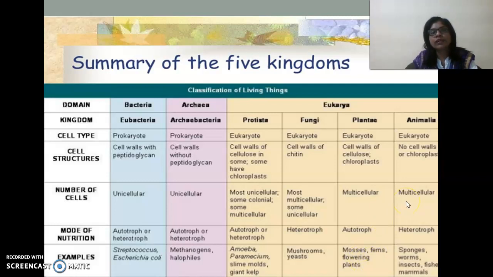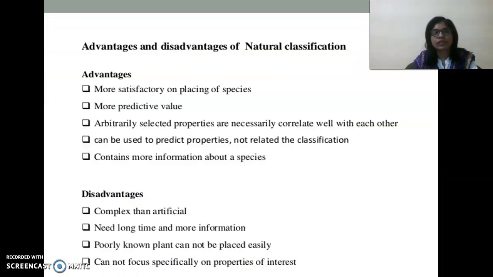And the fifth and final kingdom put forth by R.H. Whittaker is the kingdom Animalia, in which all are multicellular, eukaryotic, heterotrophic organisms with the ability to locomote from one place to another. Examples: sponges, worms, insects, fishes, all mammals. In this manner, natural system of classification is more descriptive.